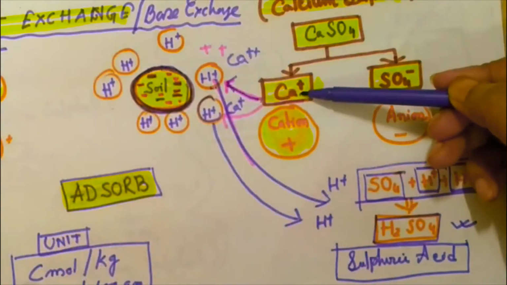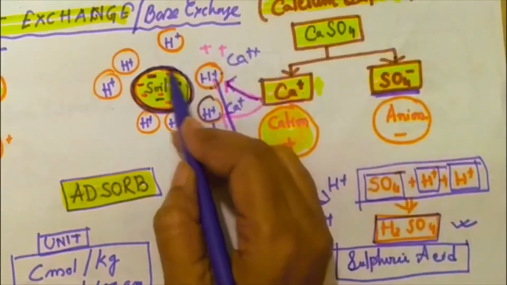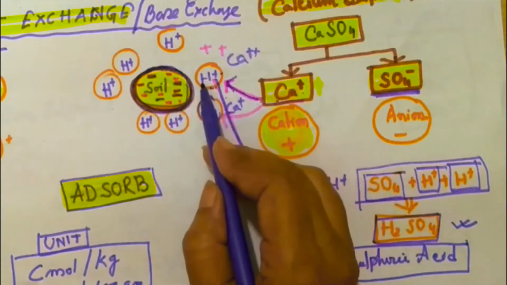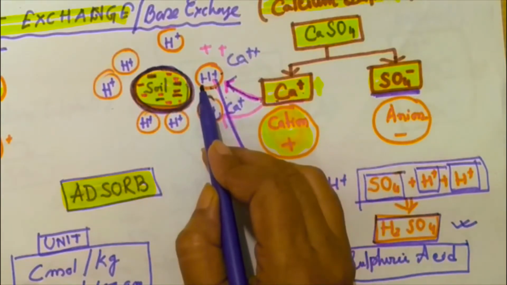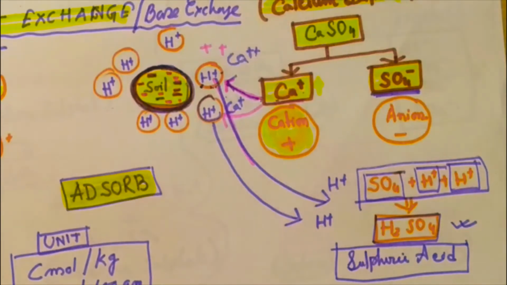Here Ca is a cation, H plus ion is a cation. Due to the attraction of negative charge ions in the soil, this cation will replace another cation. That's why it's called a cation exchange process. This process will continue for a long time. Now come to the point, we will give another example.